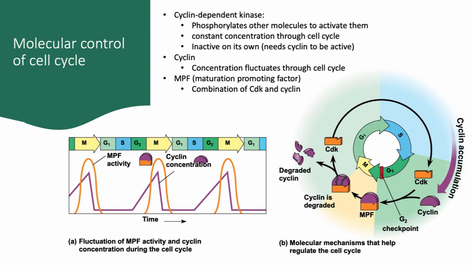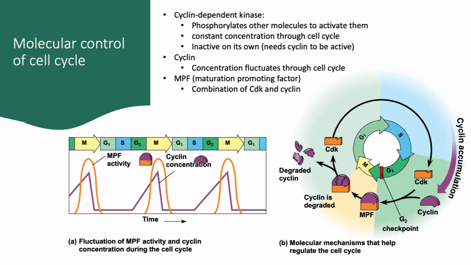If you remember back to our discussion of cellular respiration, a kinase is an enzyme that adds a phosphate group to another molecule. This phosphorylation can activate or deactivate a second molecule or a target protein. The cyclin-dependent kinase, or CDK, has a constant concentration during the entire cell cycle. On its own, it's inactive. It needs another molecule in order to become an active kinase.